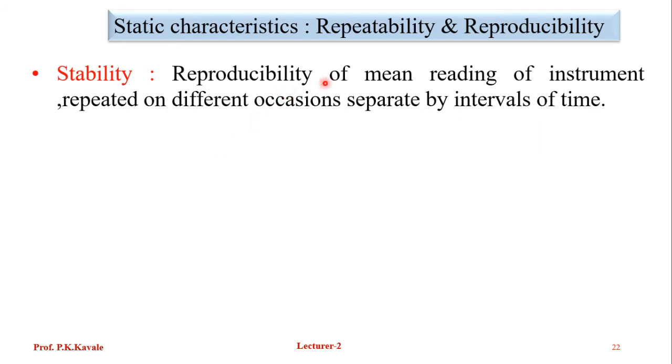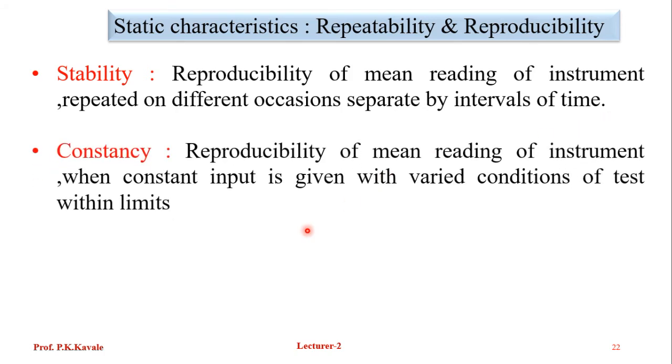Stability is the reproducibility of the mean reading of an instrument repeated on different occasions, separated by intervals of time. So we are taking a reading at different intervals of time, in the morning, afternoon, evening, and night, but it shows the same value. So it is known as stability.